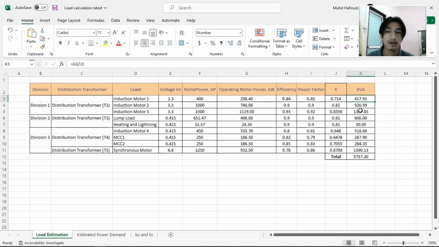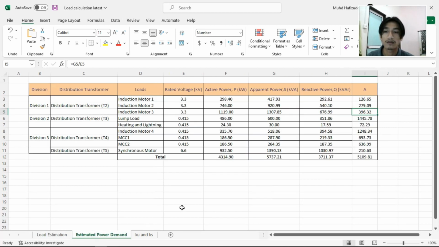And next, for the estimated power demand, the calculation is based on three categories, which are active power, apparent power, and reactive power. The rated voltage given is in this table, and for the active power we already calculated the value.